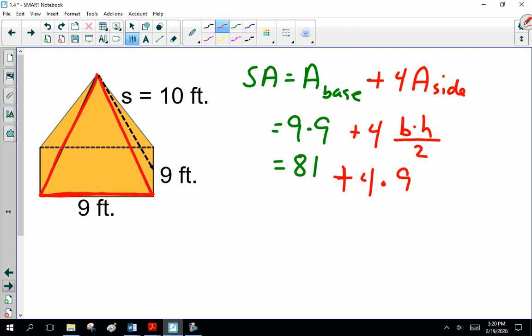Yes, that's the slant height. What's the slant height here? Yes, it is, because you have height and slant height. Did I confuse you?